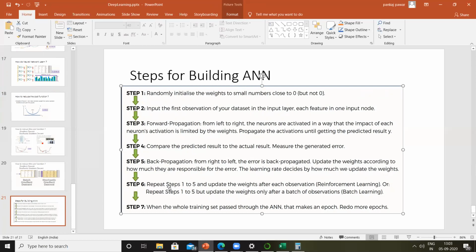So you can see here, if we are repeating steps 1 to 5 after each observation, it is also a part of reinforcement learning. So this becomes an artificial neural network which is doing reinforcement learning.